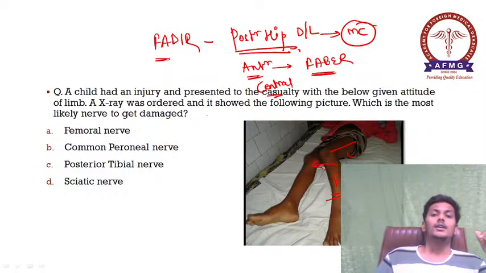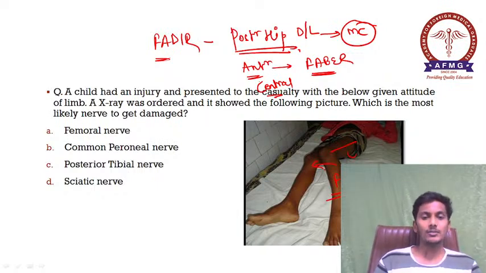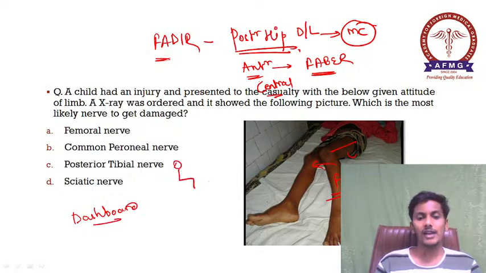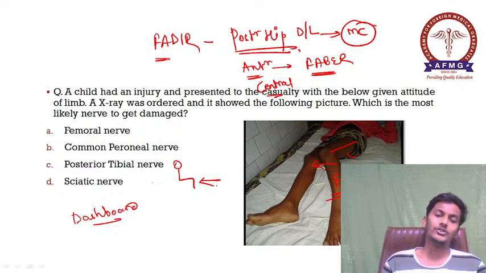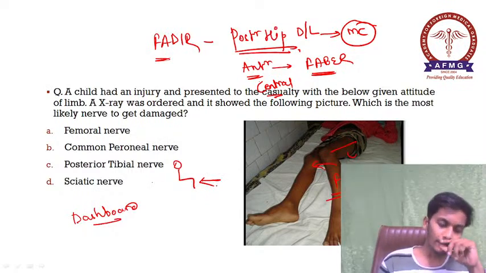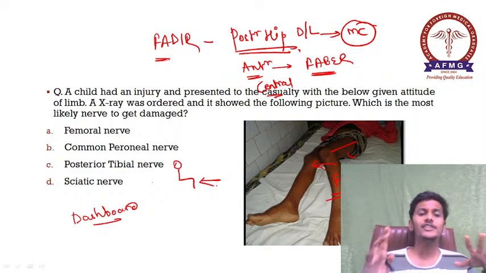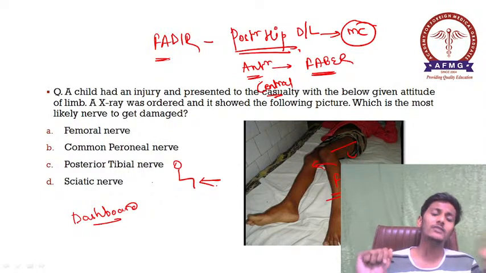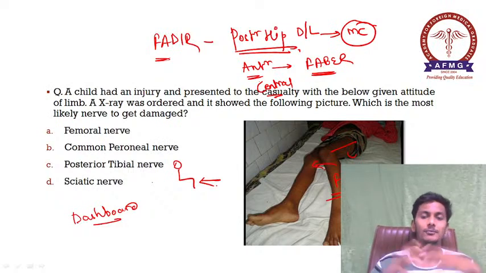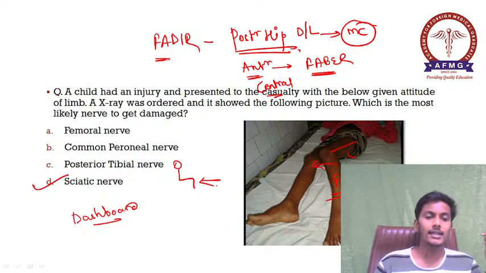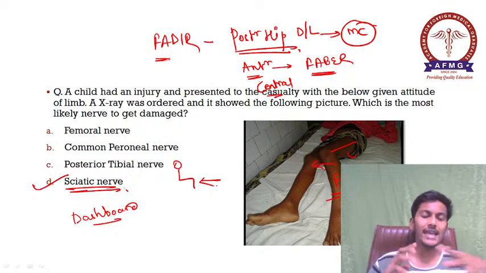Important. Posterior hip dislocation is mostly due to a dashboard injury. When you are driving a car and a sudden impact occurs, this can lead to posterior hip dislocation. In cases of posterior hip dislocation, which is the most commonly injured nerve? Please remember, the most common nerve damaged in posterior hip dislocation is option D, the sciatic nerve.